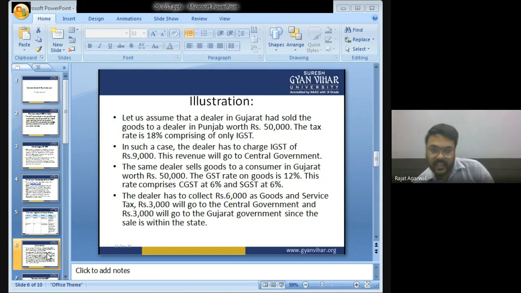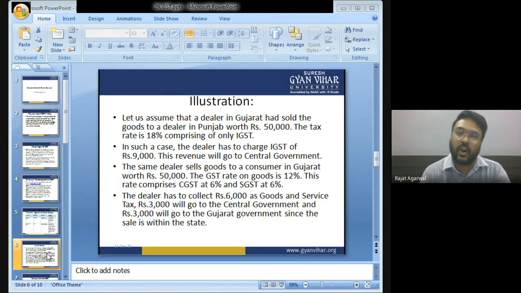Illustration. Let us solve this illustration now. Let us assume that a dealer in Gujarat has sold goods to a dealer in Punjab worth rupees 50,000. The tax rate is 18%, comprising only IGST. That is, the goods were sold from one state to another state, and the worth of the goods was 50,000.